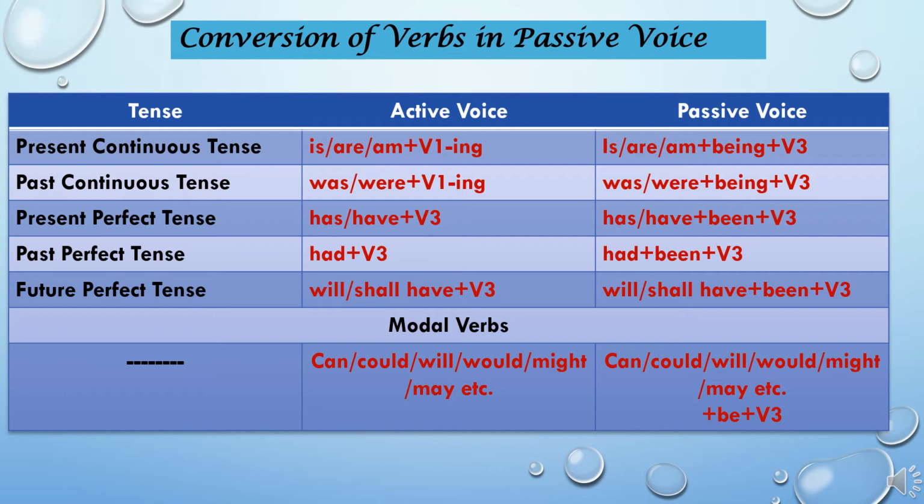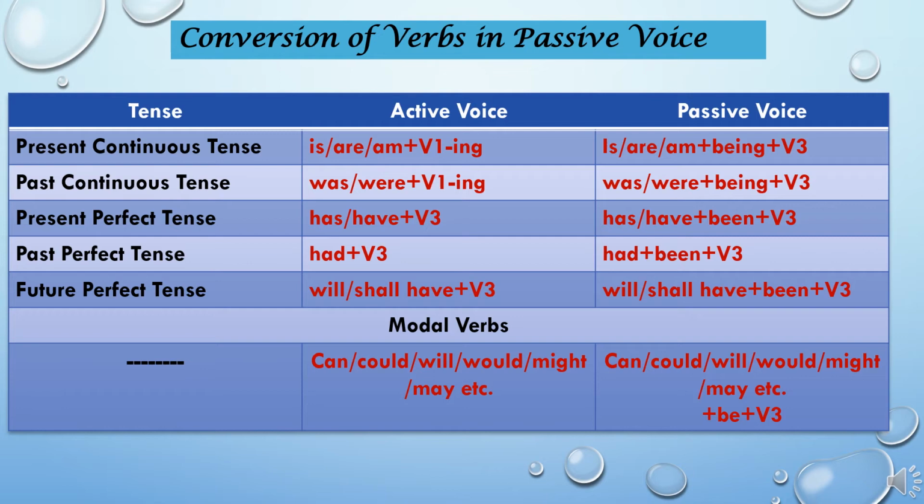The verb form in active voice is has or have plus V3, and in passive voice it becomes has or have plus been plus V3. Next is past perfect tense. The verb form in active voice is had plus V3, and in passive voice it becomes had plus been plus V3.